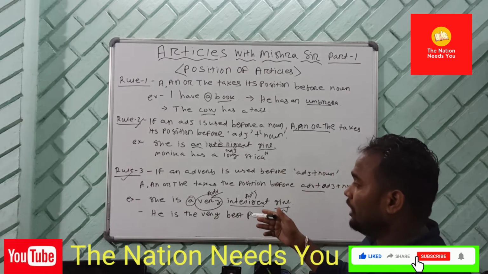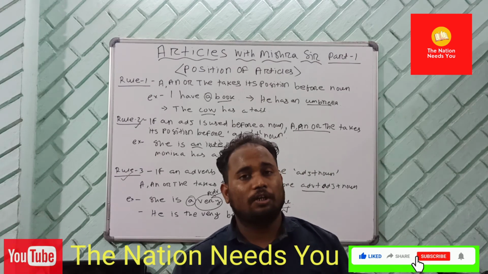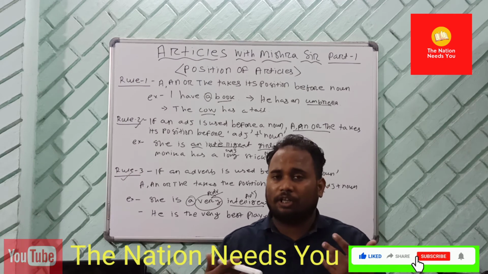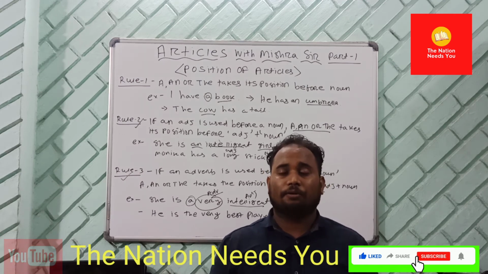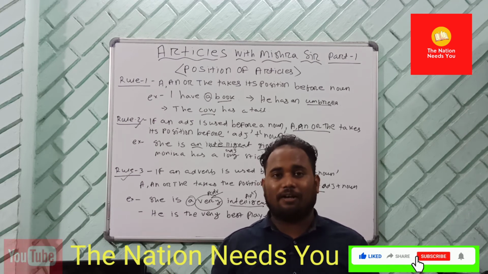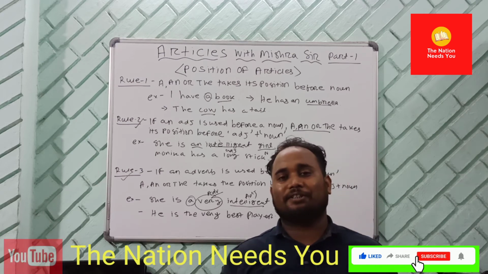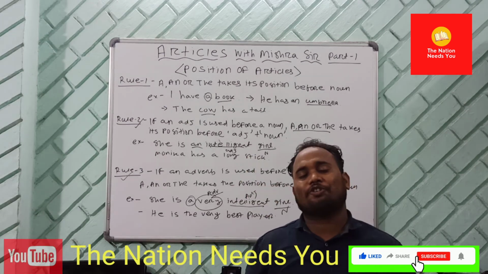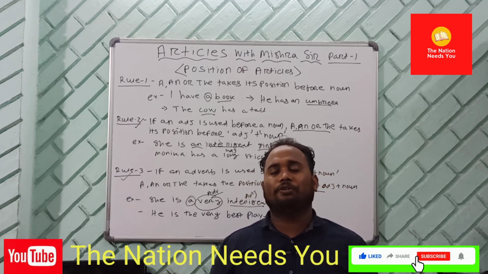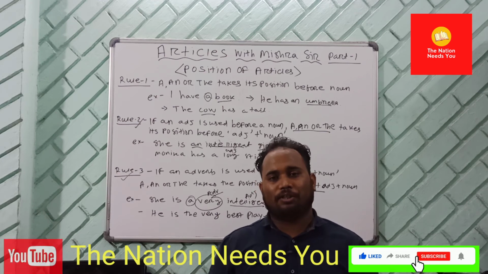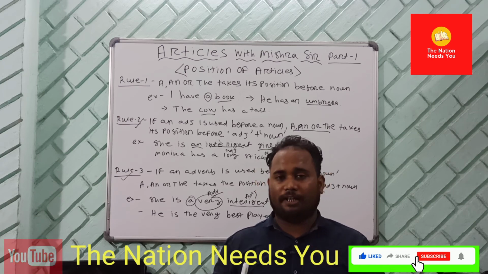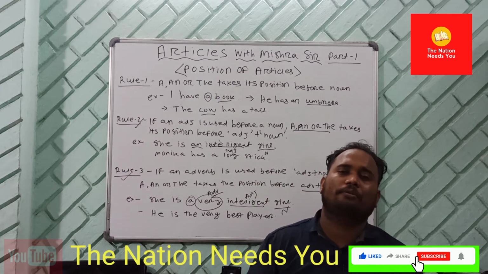So in today's class we learned three rules and some other rules. In today's video, everyone, we learned what an article is, types of article, then the position of article. We also learned a few rules about article, that is, the use of a or an. Still the class is not over, because we are going to see the usage of a and the. We are also going to learn omission of article. We are also going to know more than 50 rules. So this is the part 1 video. I will meet you in part 2 also. In tomorrow's class I am going to discuss the part 2 video.